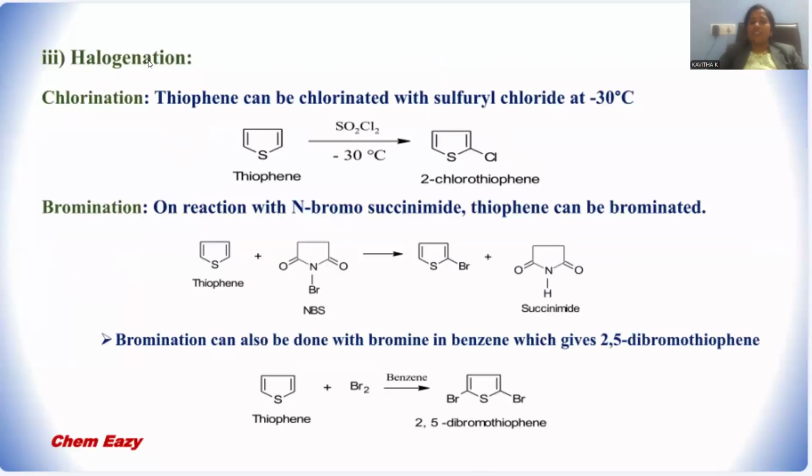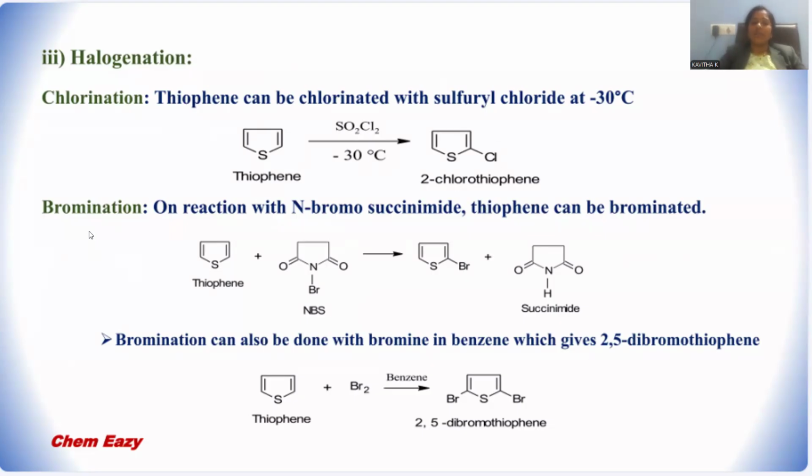Let me perform the halogenation. When thiophene is treated with thionyl chloride, a chlorinating agent, to be operated at cryogenic conditions, a lower temperature is required for the chlorination reaction upon thiophene, and minus 30 degrees centigrade is optimal for the operation. And let me introduce this chloronium cation at position 2, giving rise to 2-chlorothiophene as the expected product.